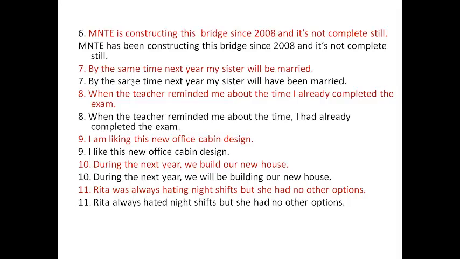By the same time next year, he is talking about the future action which is going to happen, very clearly at this point, so that the sentence changed like this. By the same time next year my sister will have been married. Will be married, less possibility. Will have been married, there is more possibility, so that the sentence changed as future perfect tense.